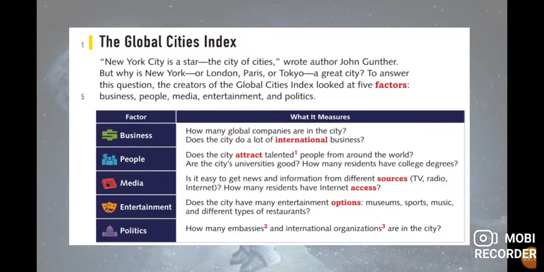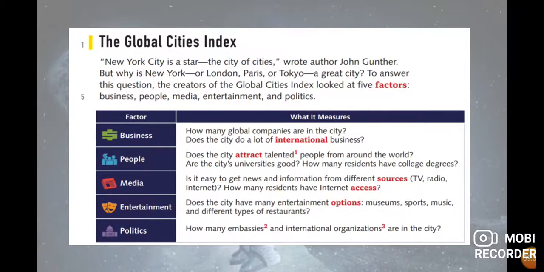How many residents have internet access? For example, in our country, I consider that 35 or 40% of the people have access to the internet, but the other 60 or 50% don't have access. So this is an important factor, because in that case you can use the internet for business, for education, that we use right now. So the media, I consider, is one of the most important factors.